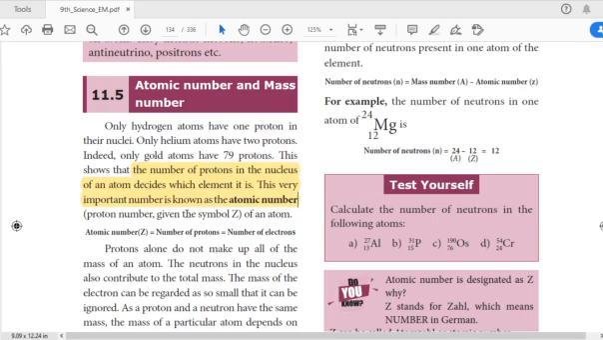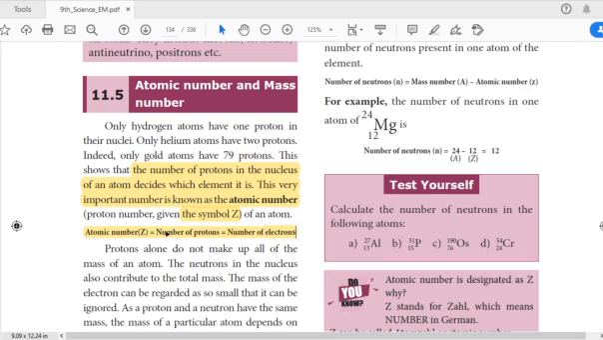The symbol for atomic number is Z. So atomic number equals the number of protons or the number of electrons. Why do we say that? In an atom the number of protons is equal to the number of electrons because an atom is always neutral. So atomic number Z equals the number of protons, or equally the number of electrons.